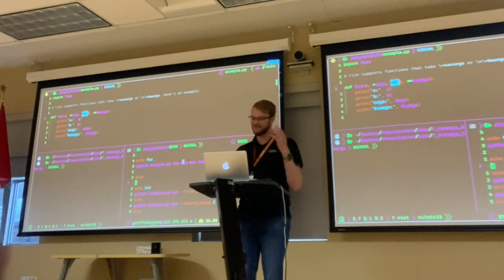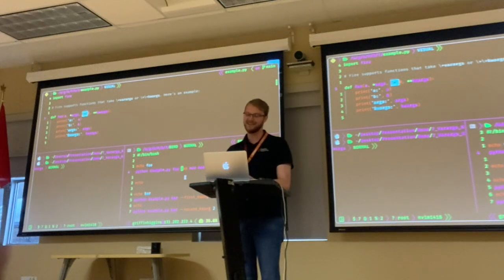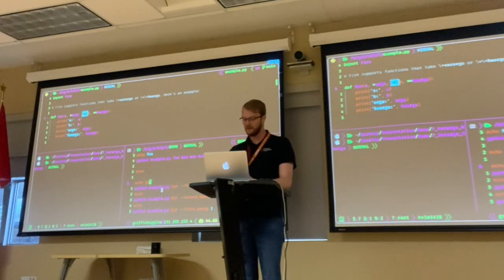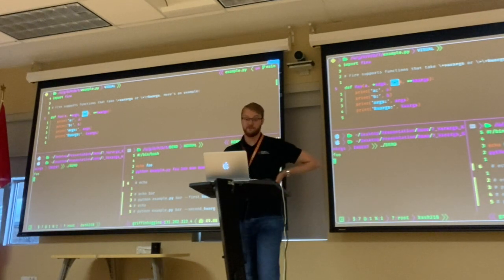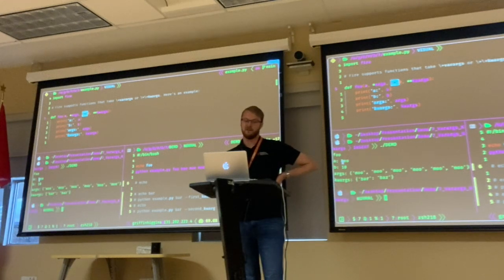And I know this is sounding absolutely crazy at this point, but I'm going to comment this part out too. If we run this, we get foo, and then we can access boo, and we can access 10, and we can access all the arguments, and we can access all these keyword arguments.